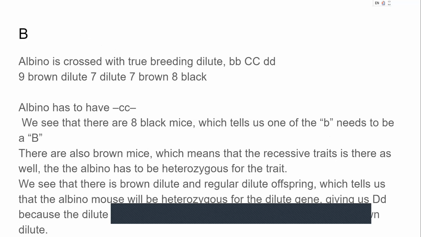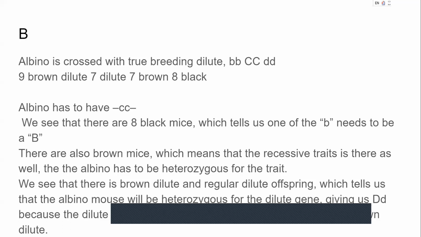The second question gives us that another albino mouse is crossed with a true breeding dilute, and it gives us 9 brown, 7 dilute brown, and 8 black. Again, the albino has to be two lowercase c. We see that there are 8 black mice, which tells us that one of the B has to be a capitalized B. We also see that there are brown mice, which means that one of the B in the albino mouse has to be a lowercase b, so that it would be present. So the albino mouse is heterozygous for the black/brown trait.